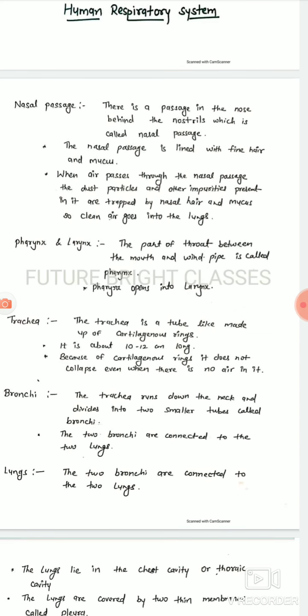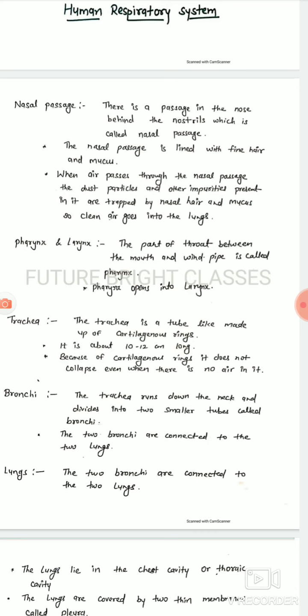Pharynx and larynx. The part of the throat between the mouth and windpipe is called pharynx. Pharynx opens into larynx. Trachea. The trachea is a tube made up of cartilaginous rings. It is about 10 to 12 centimeter long. Because of the cartilaginous rings, it does not collapse even when there is no air in it.